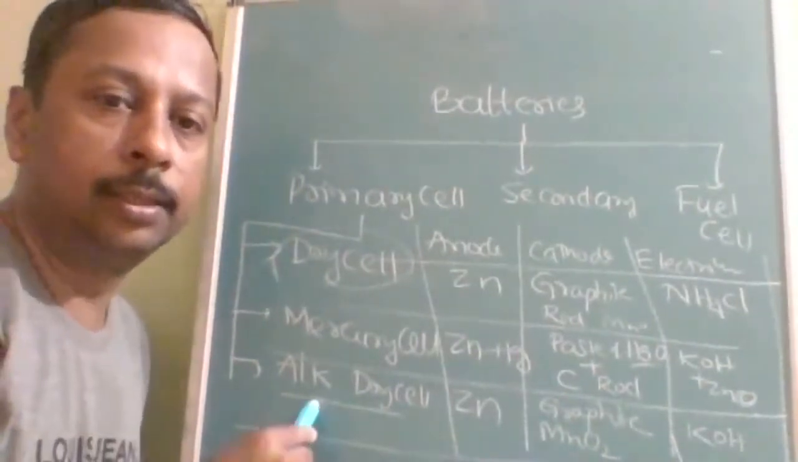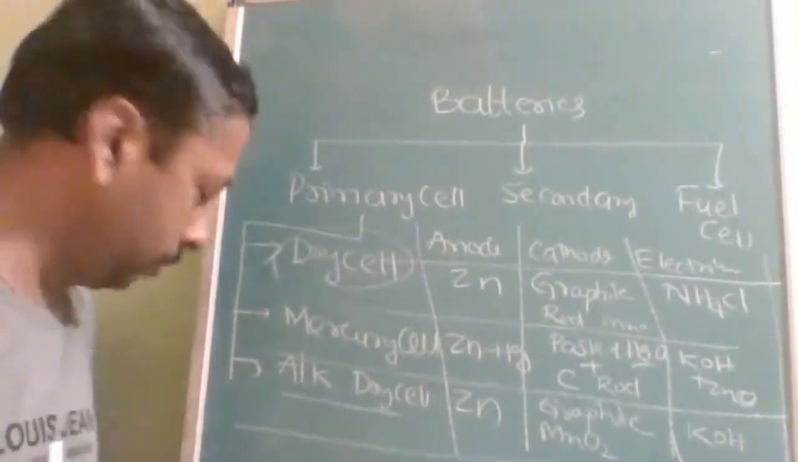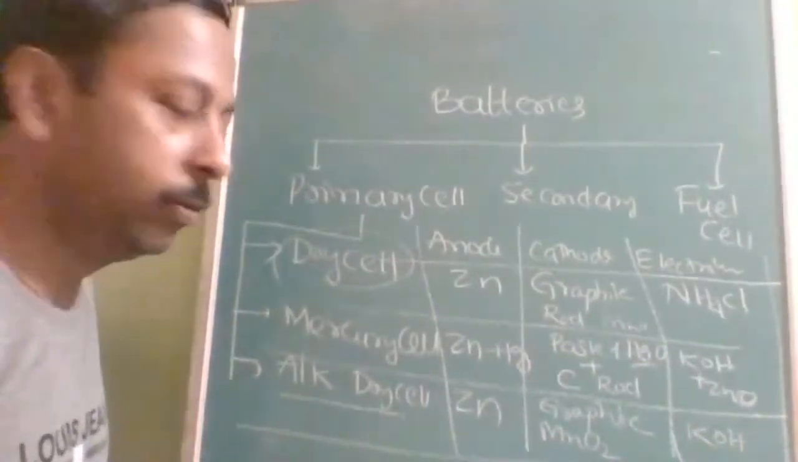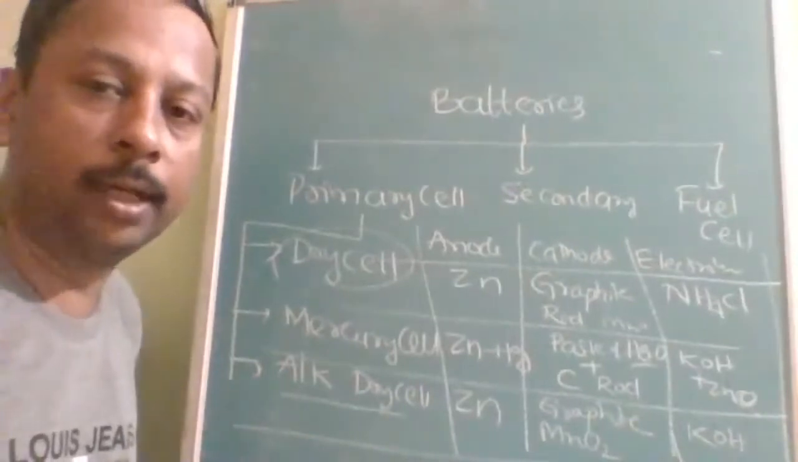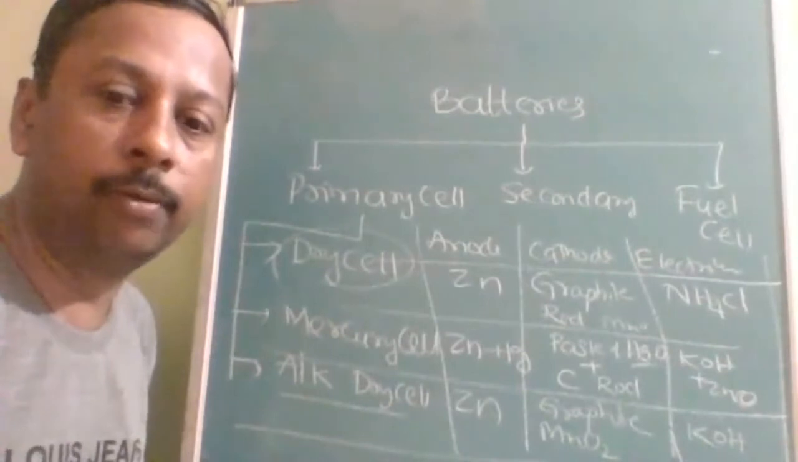That's why this is also called as alkaline dry cell or modified dry cell. That is the difference between old dry cells and new dry cell. Ammonium chloride is now replaced with less harmful KOH.